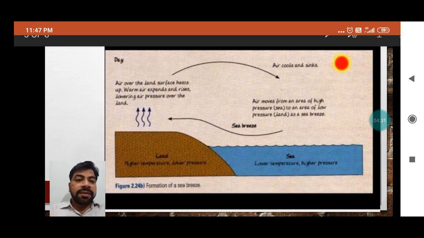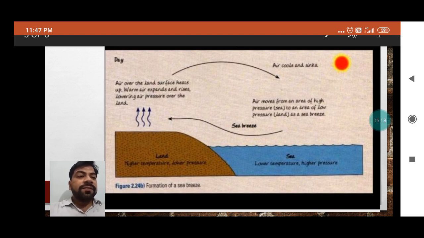So in the daytime sea to land breezes blow, and at night time when the sun sets, the land starts cooling down very quickly, while the water surface stays hot. This way at night warm air comes from the sea to land and cool air takes the place from land to sea. This never allows the temperature to become too hot or too cold. That's why the coastal regions always remain at a moderate temperature.